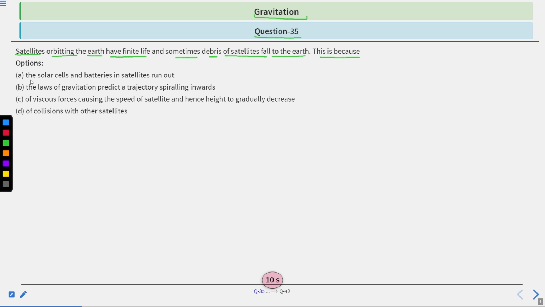Which one is correct? Option A: the solar cells and batteries in satellites run out. Option B: the laws of gravitation predict a trajectory spiraling inwards. Option C: because of viscous force, the speed of the satellite and hence its height gradually decreases. Option D: because of collisions with other satellites. So which option is correct? You have 10 seconds to solve this question. After 10 seconds, we will provide the solution.